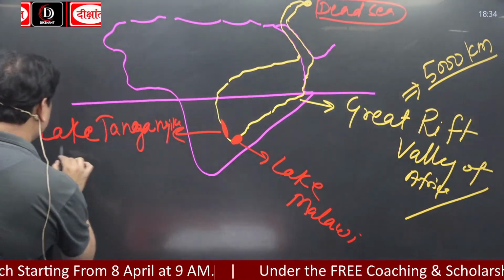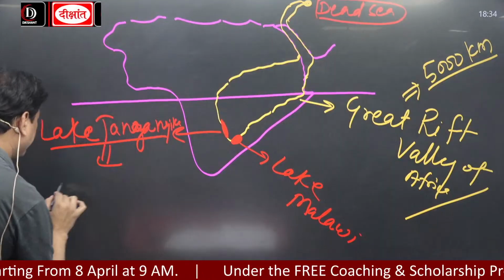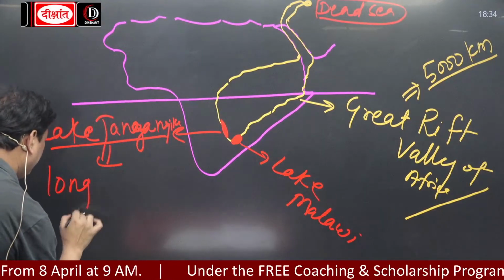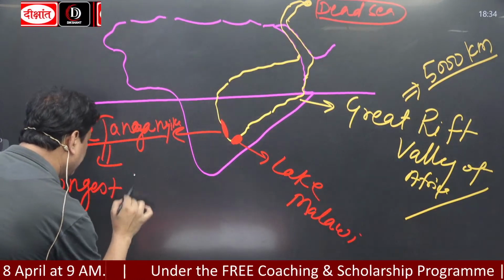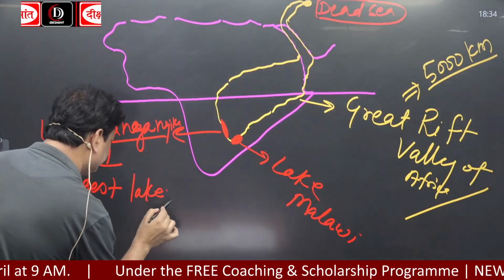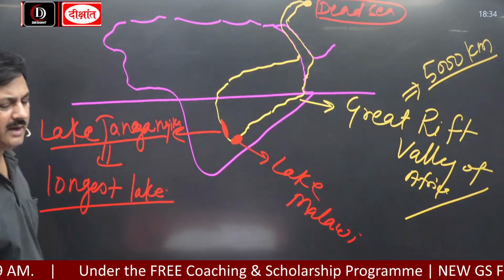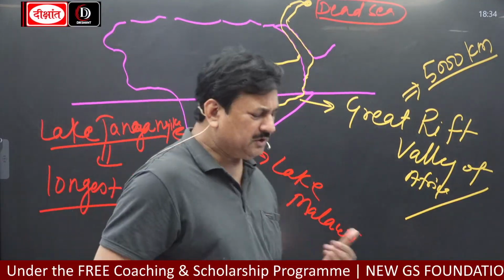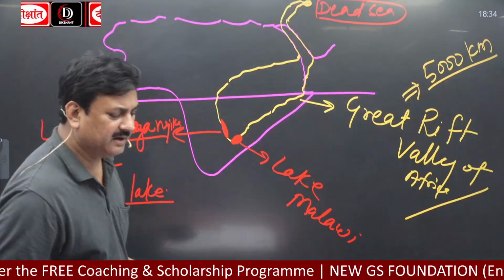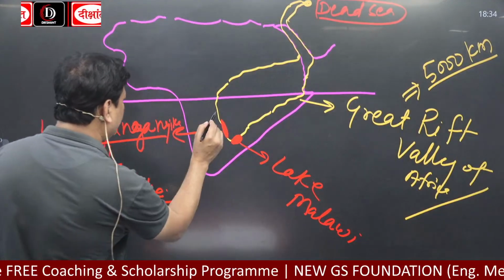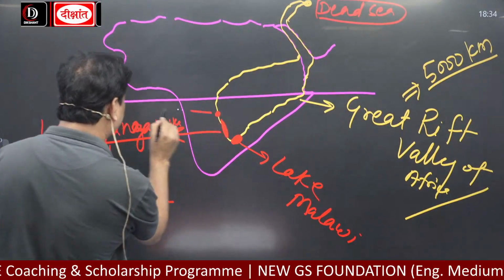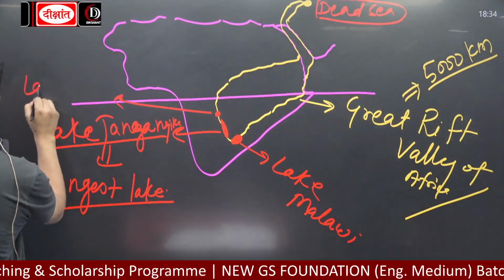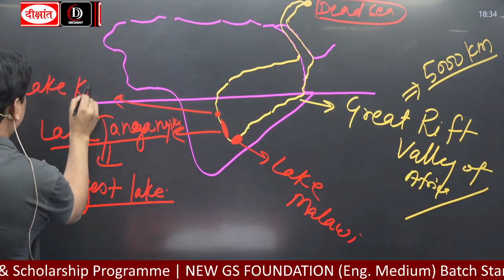It is the world's longest lake. And next to Lake Tanganyika, there is Lake Kivu. Okay? Here is what? Lake Kivu.